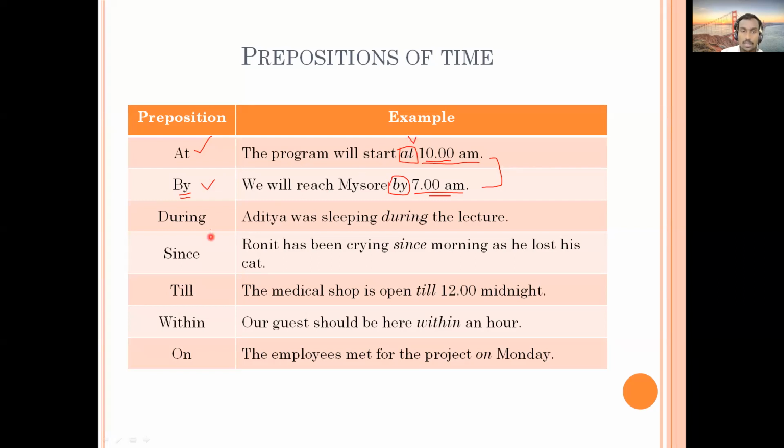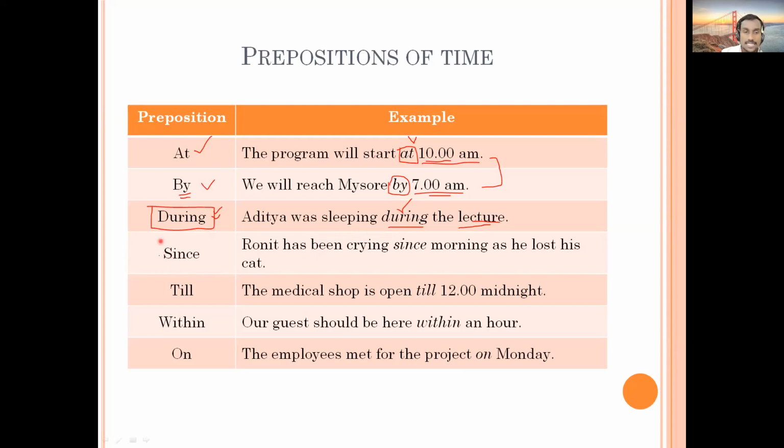Okay, the next is during. So during means something going on, and in that. For such reasons we can use during lecture, during game, during fight, during class, during learning, during maybe picnic. You can use a number of words with during. One example is given here. Aditya was sleeping during the lecture. So what is here? The lecture is going on, and Aditya is sleeping in that lecture. That is the meaning of during.